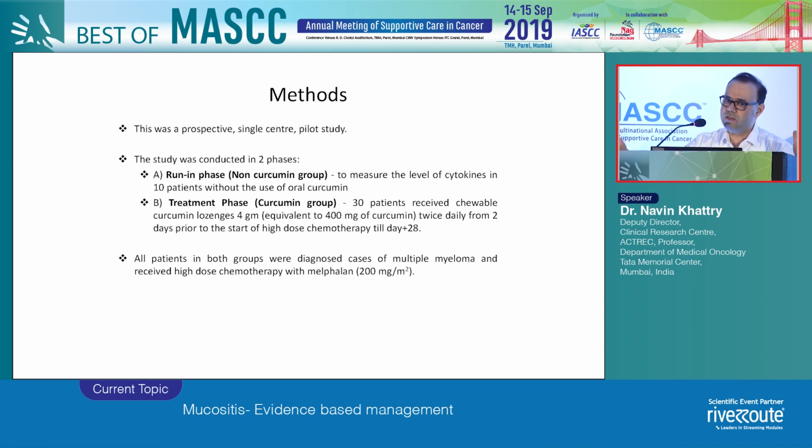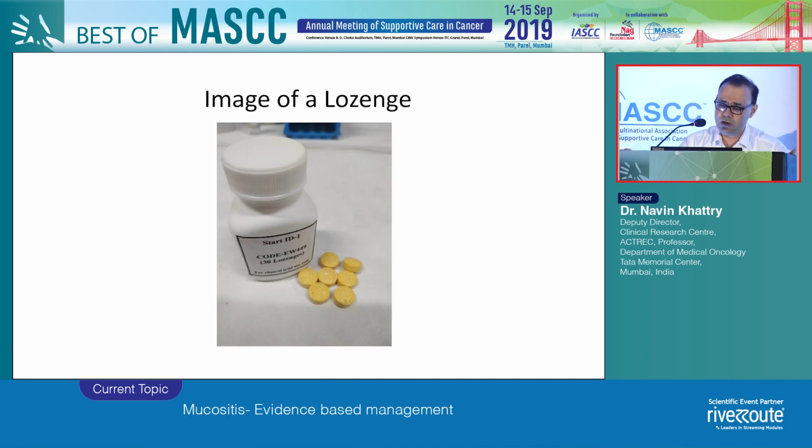Why did we use lozenges? We got it specifically prepared for this study because when you have grade 3, grade 4 mucositis, all of us know that you can't swallow capsules and tablets. So these lozenges will melt in the mouth, and that again will be probably better as far as the compliance of patients is concerned. All patients received melphalan 200 milligram per meter square as the conditioning regimen for multiple myeloma transplant.